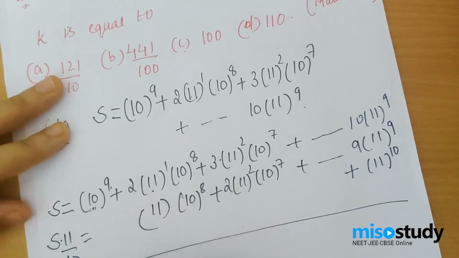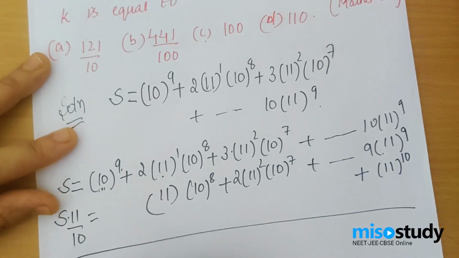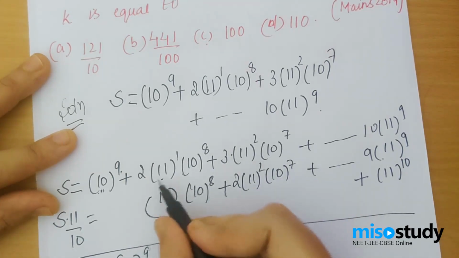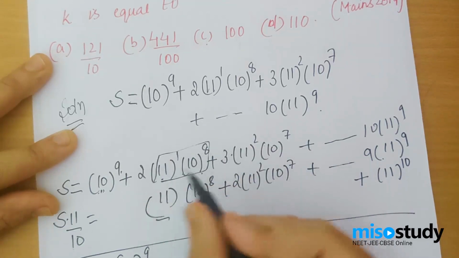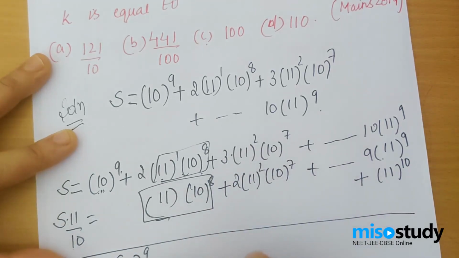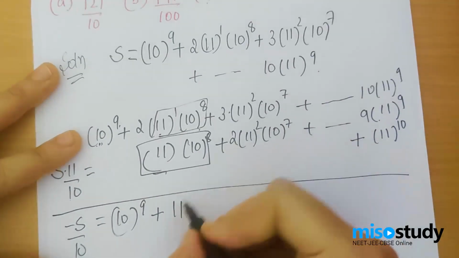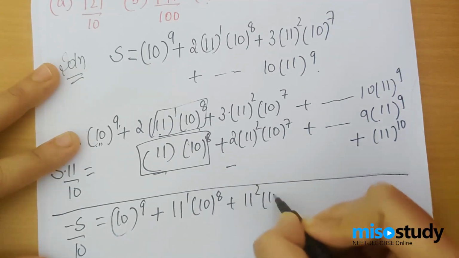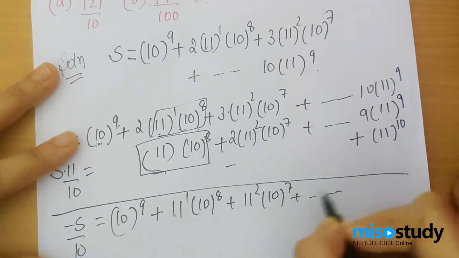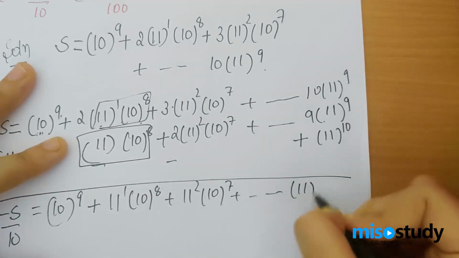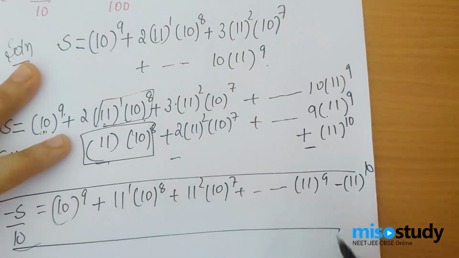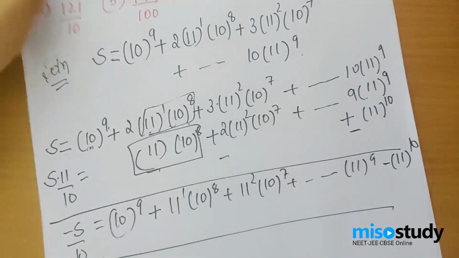If I subtract these two, I will have s minus 11 by 10, s would be minus s by 10. On subtracting, this would be 10 power 9, this will remain as such. This will be 2 times of this, 2 times of a quantity, let's say capital A, minus 1 time of the quantity, that would be A only. 2 minus 1 is 1. So that will be 11, 1, 10, 8. In the similar way, it would be 11 square, 10, 7. In the similar way, it would be so on, 11 power 9 in the last, and this will come with the negative sign. Understood? Till here. Now, what next?